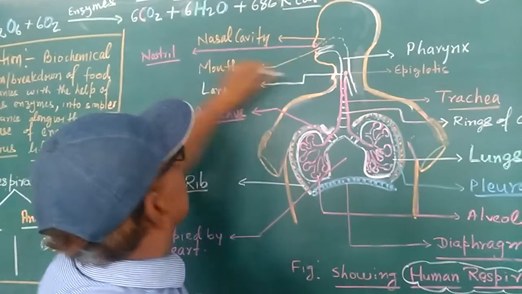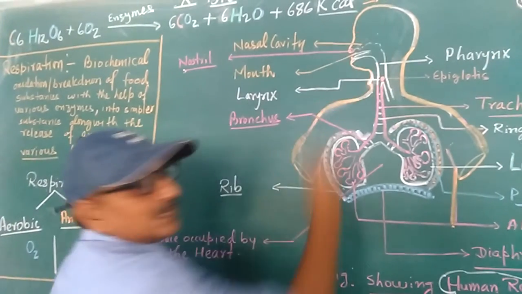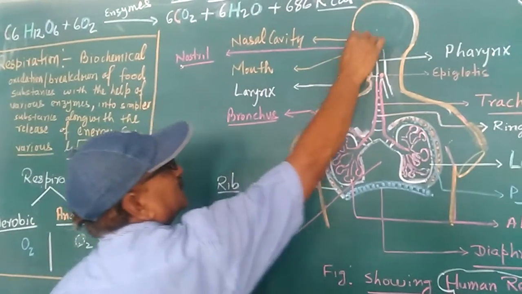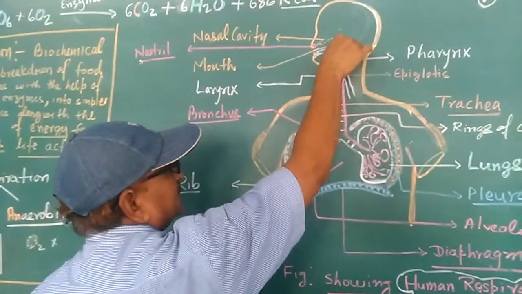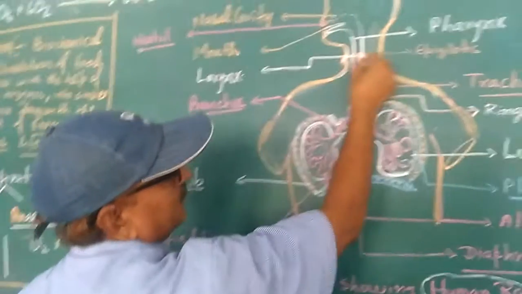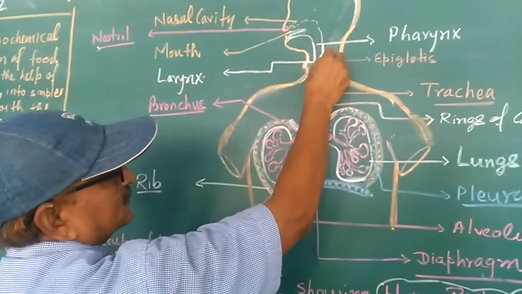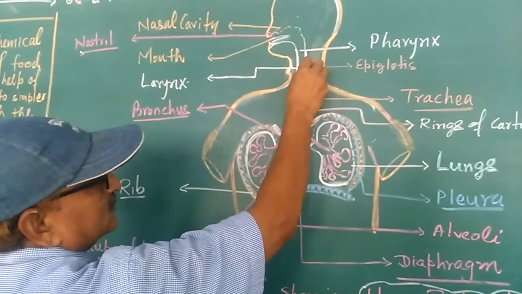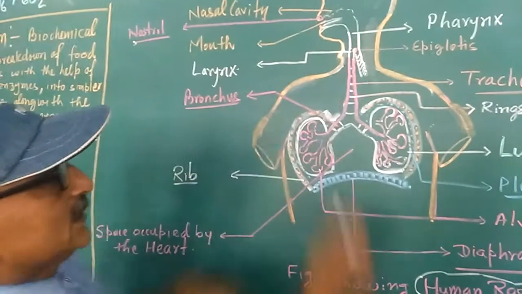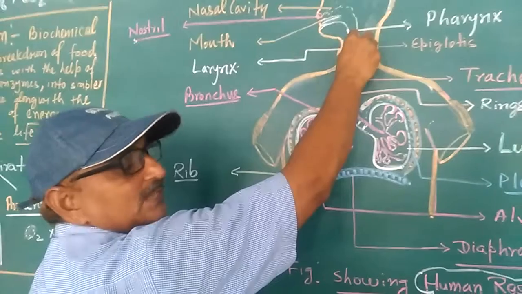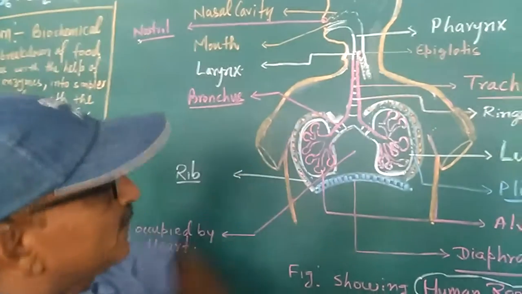the nostril, through which the air enters, and then the nasal chamber, the air passes through the nasal chamber. After that, through the buccal cavity, the air comes into the pharynx, then into the larynx. Here the epiglottis guards the esophagus, which is covered by the epiglottis, and the glottis, the respiratory passage, is open. But whenever we swallow food, it closes the respiratory passage and opens the food pipe. So it's a very important part.